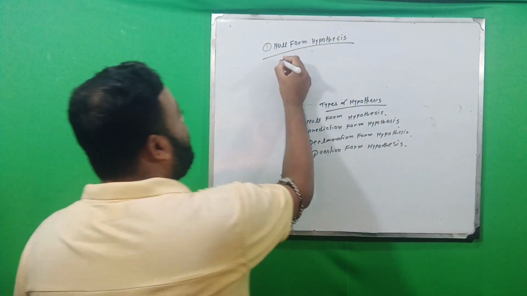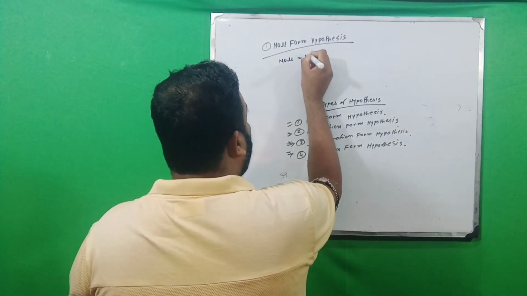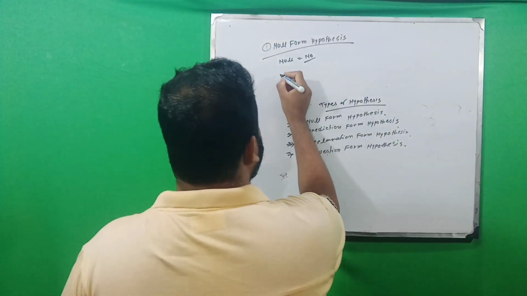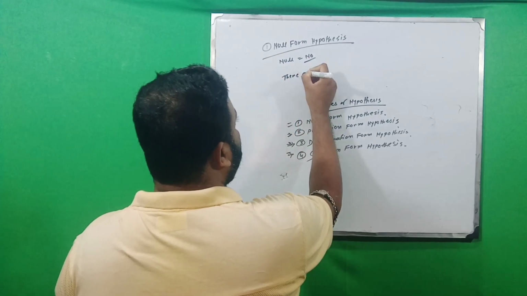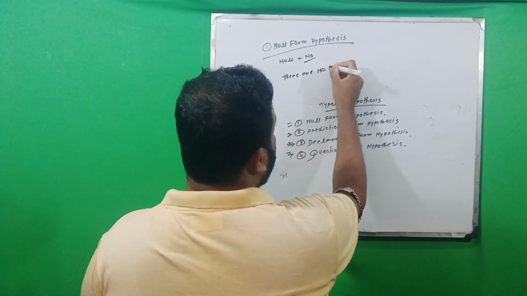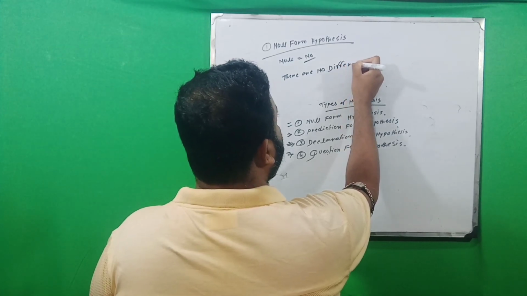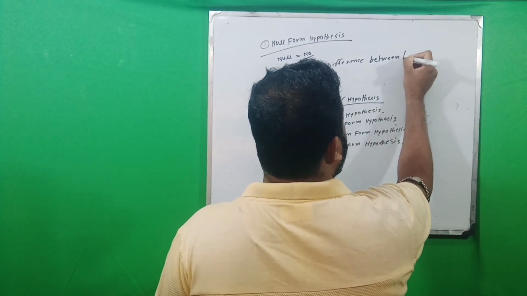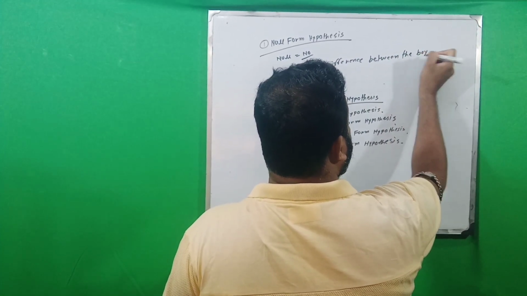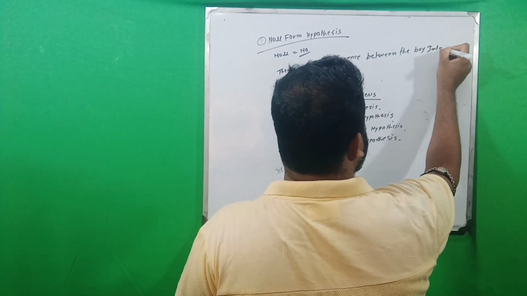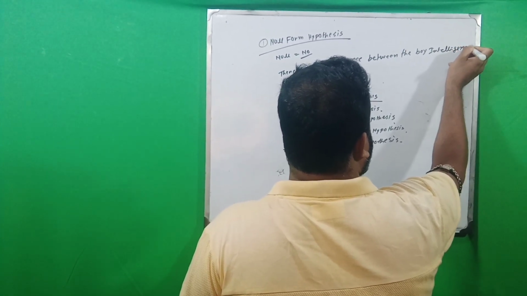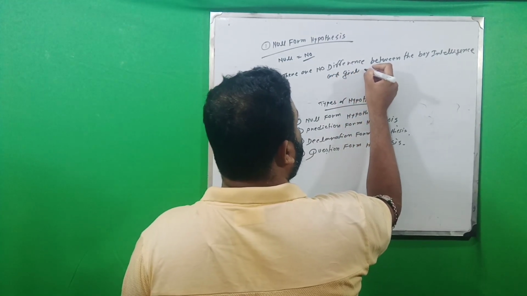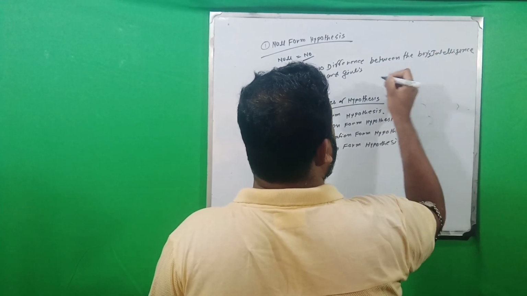So null means no. For example, there is no difference between boys' intelligence and girls' intelligence.